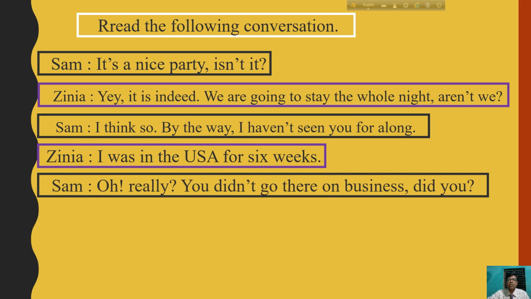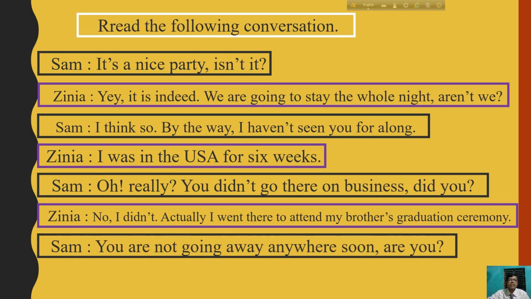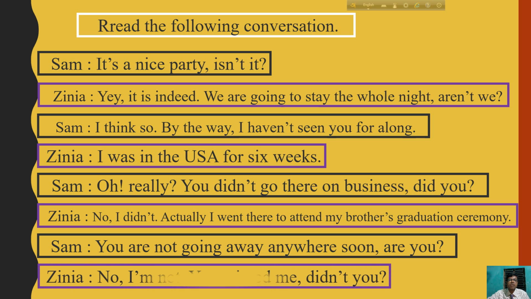You didn't go there on business, did you? Jinia: No, I didn't. Actually, I went there to attend my brother's graduation ceremony. Sam: You are not going away anywhere soon, are you? Jinia: No, I am not. Aren't you? You missed me. Didn't you?